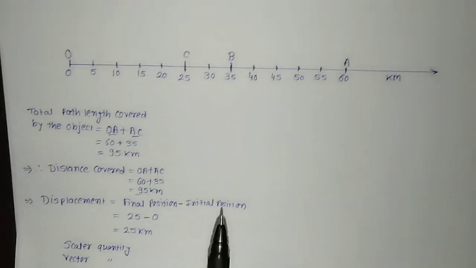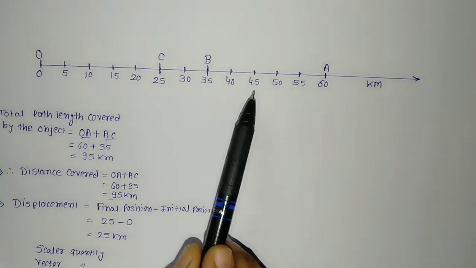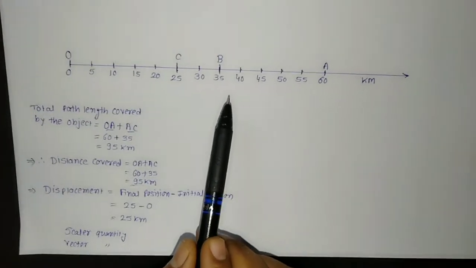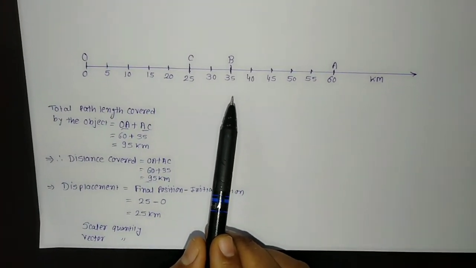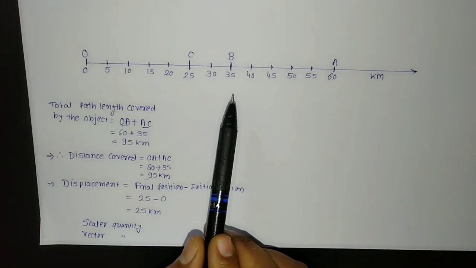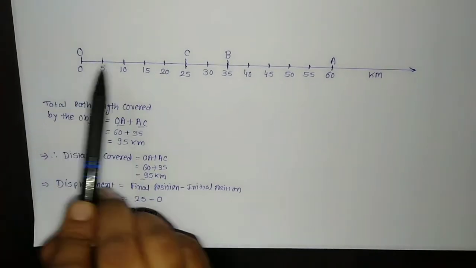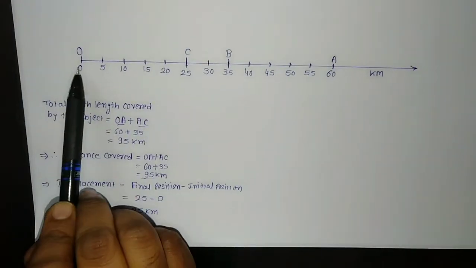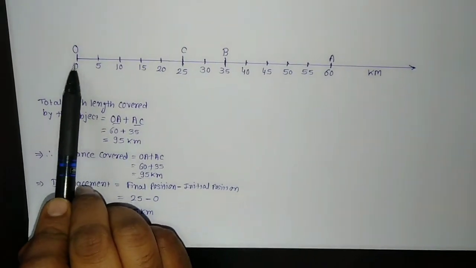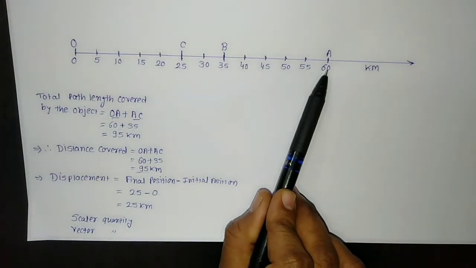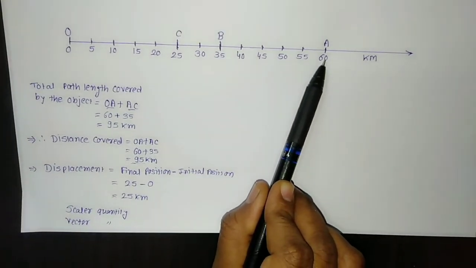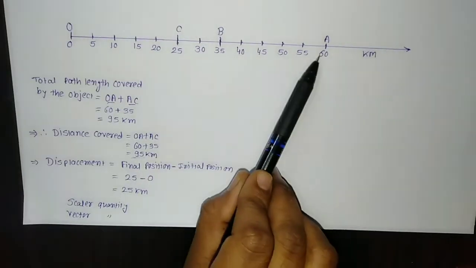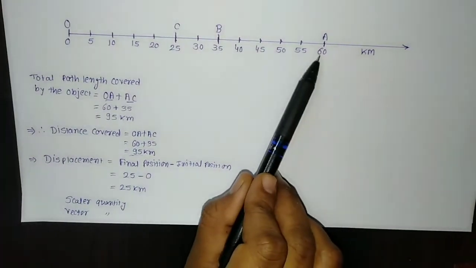Now let us move in the same way to another example. Can the magnitude of the displacement be equal to the distance traveled by the object? Consider the given example of motion of the object from point O to A. If the object starts its motion from O and reaches point A, in this case the distance and displacement both remain the same. That is, distance is 60 km and displacement is also 60.